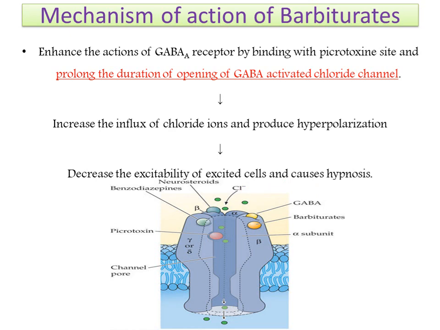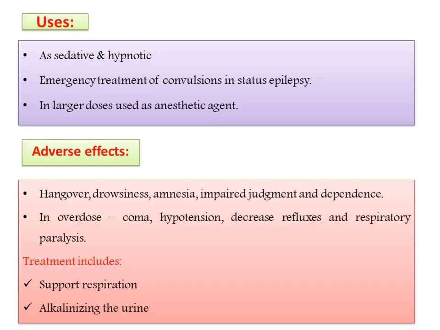That is the mechanism of action of barbiturates. And coming to the uses, we have already discussed that they are used as sedatives and hypnotics, and in the emergency treatment of convulsions, majorly in status epilepticus, and in large doses used as an anesthetic agent. The adverse effects are hangover, drowsiness, amnesia, impaired judgment, and dependence, which are commonly observed. In higher doses of barbiturates, it ultimately leads to coma, hypotension, decreased reflexes, and respiratory paralysis.